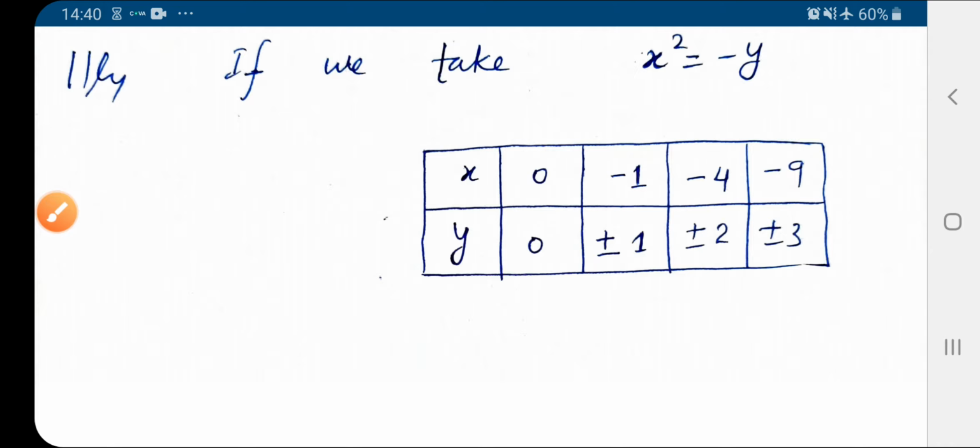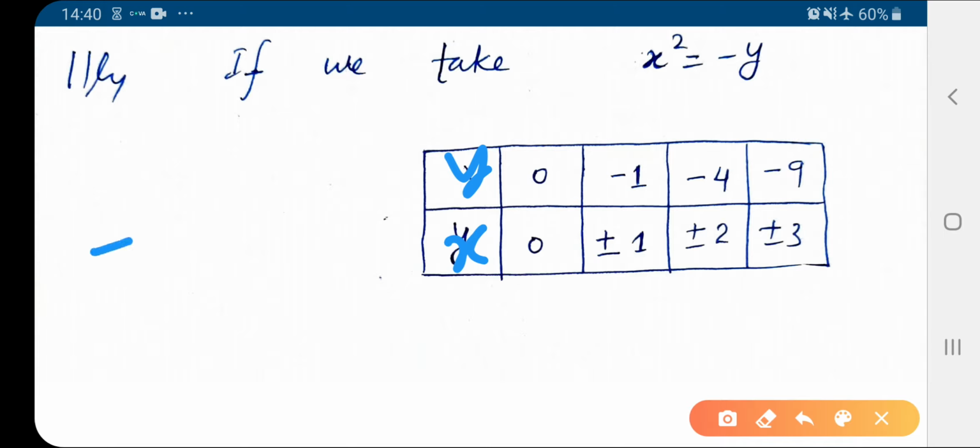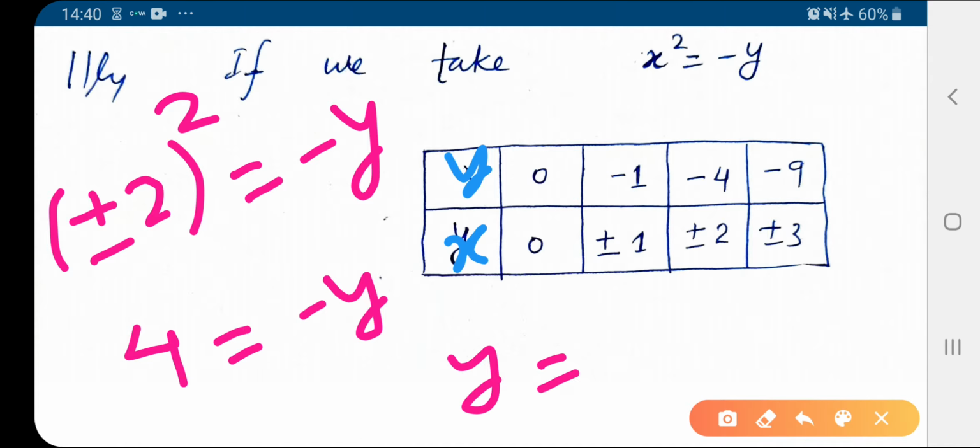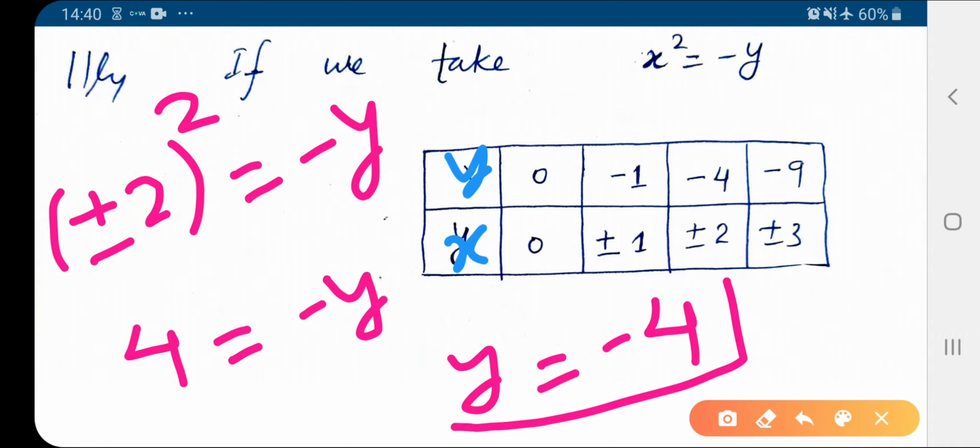Similarly, when x equal to plus minus 2, the square equal to minus y. So plus 2 square or minus 2 square gives us 4. 4 equal to minus y. So this gives us y equal to minus 4. So this is in the case of 2.